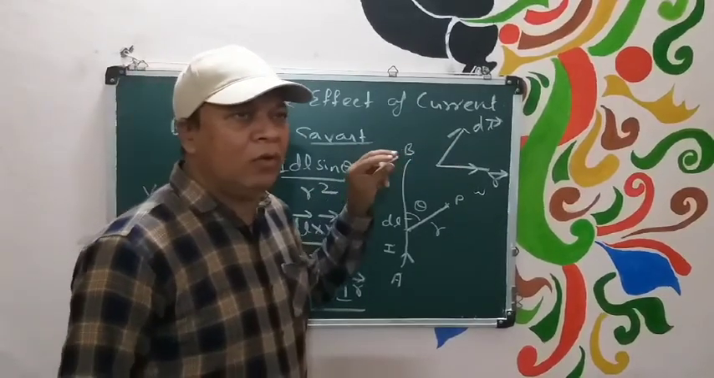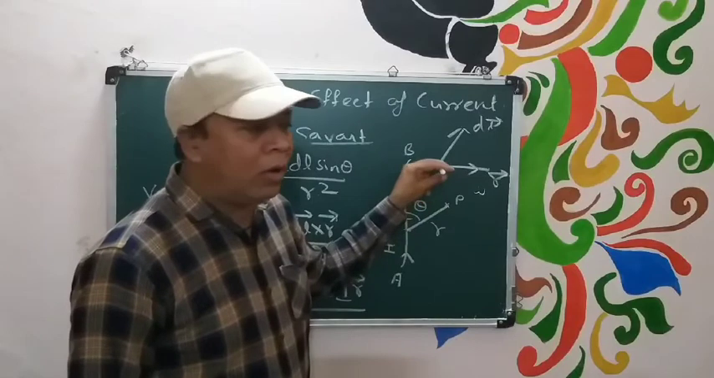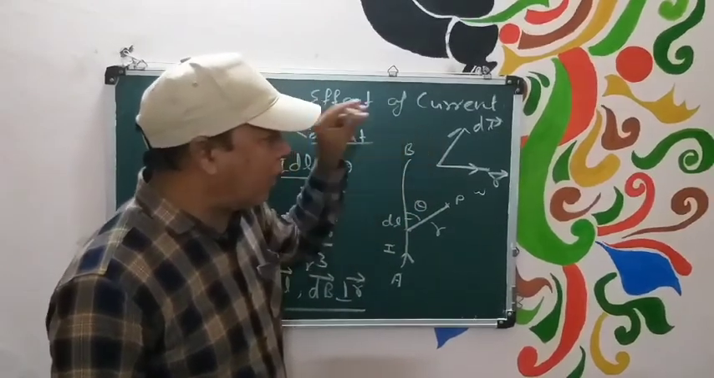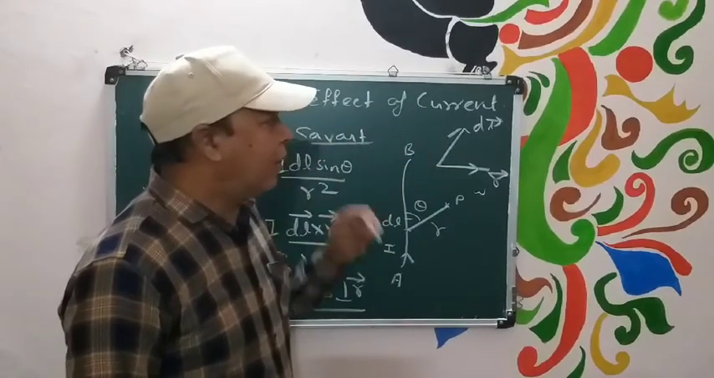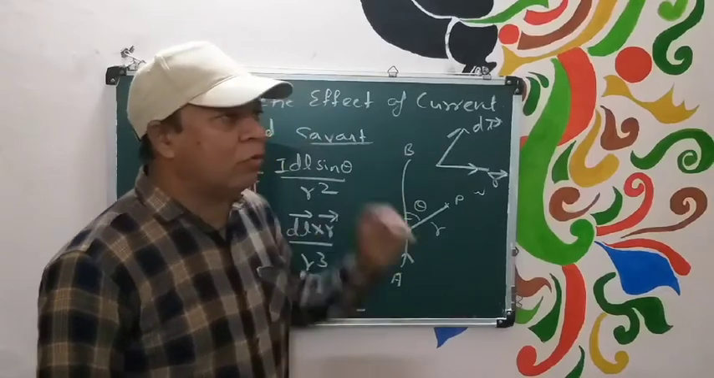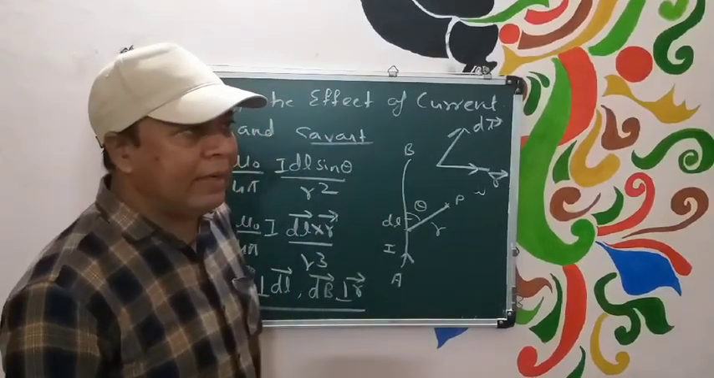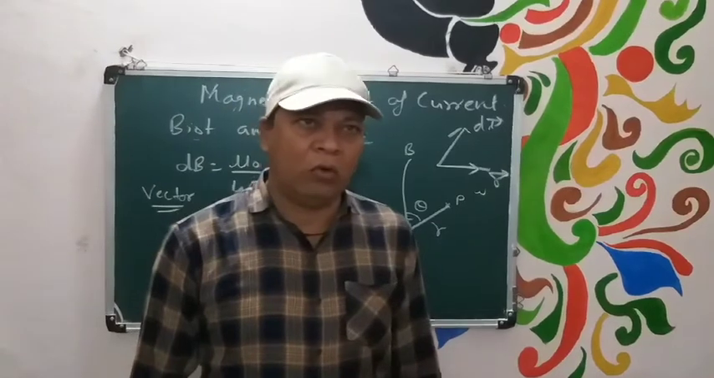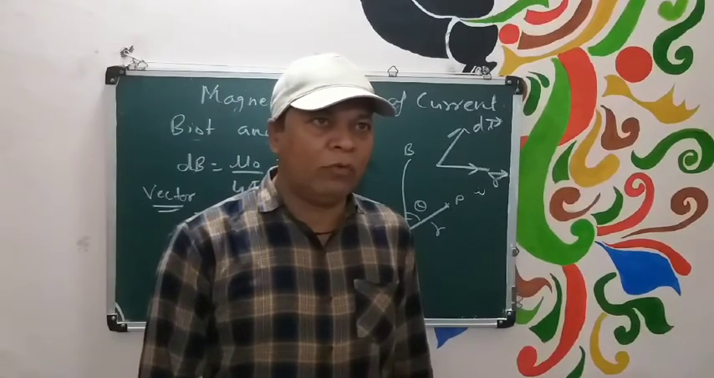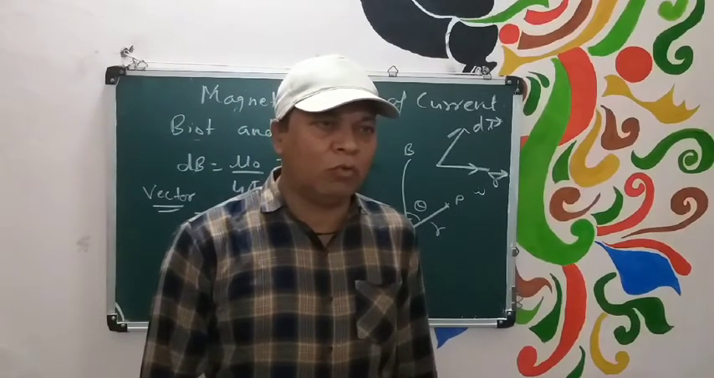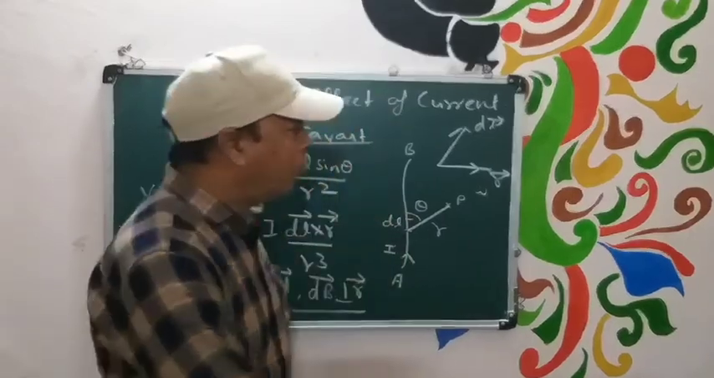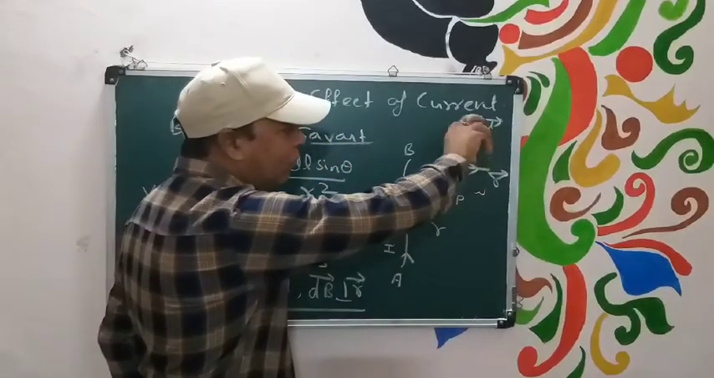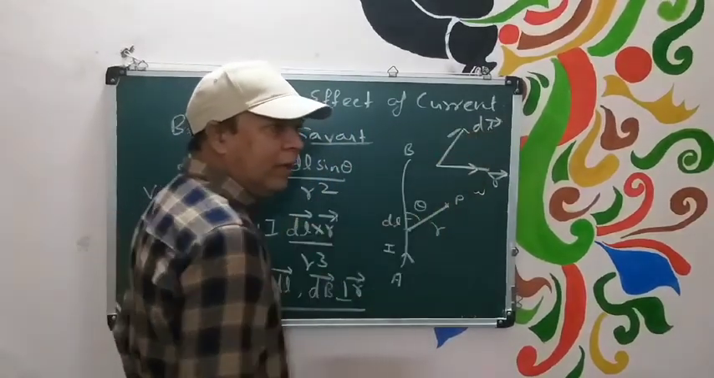Now you can use Maxwell's screw law. dl cross r vector should be inward and r cross dl vector should be outward. Is that clear? So if you use Maxwell's screw law, if you are moving from dl to r, that means obviously it should be inward.